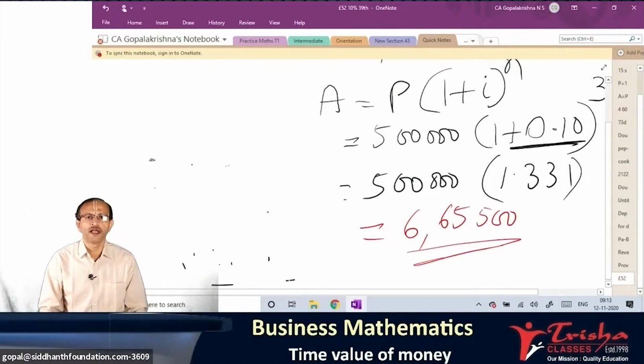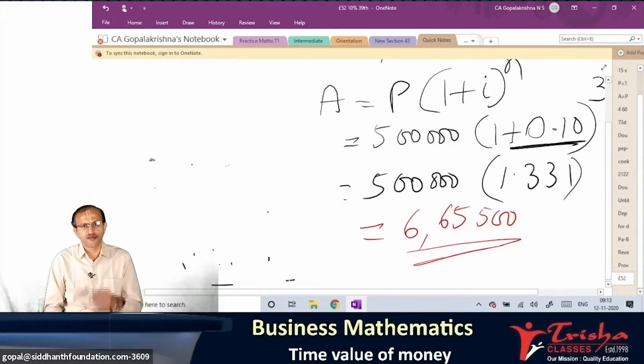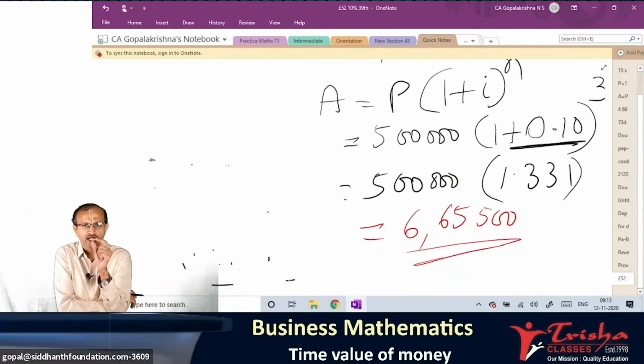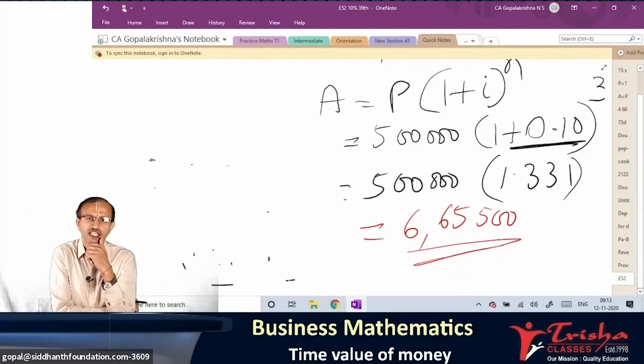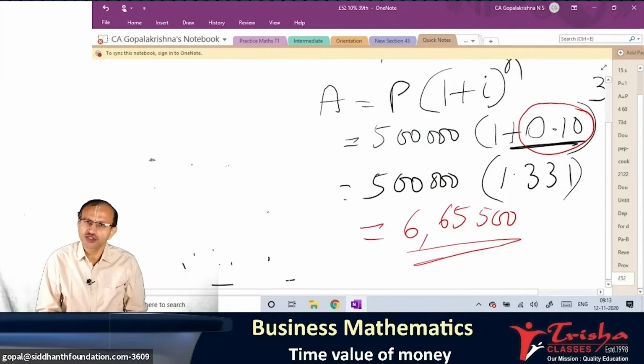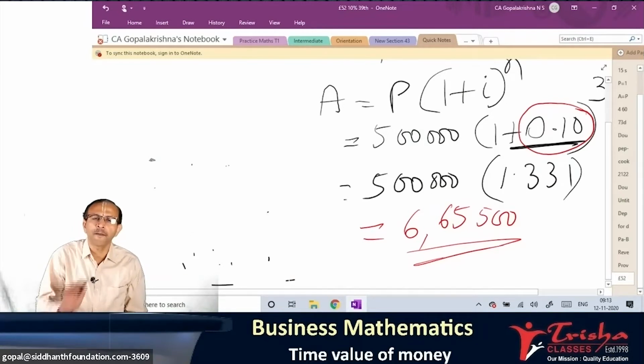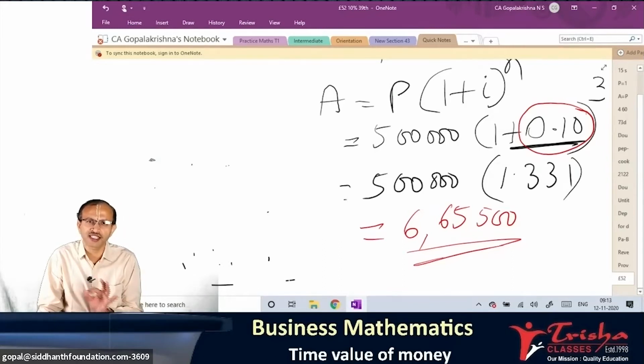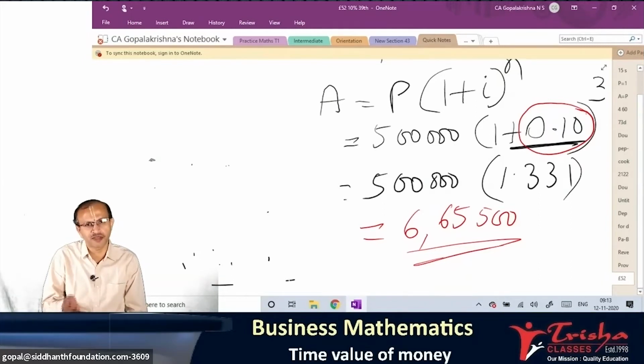Super. Students, now one kind of question will come. Bank rate of interest. How much percentage here? What is the rate of interest? 10%, no? Whether the 10% remains the same, I always say this: in this world, there is nothing static. Everything is dynamic, including your bank interest rate also. What prevails today, after some months or years, is going to change. It may not remain the same next year.